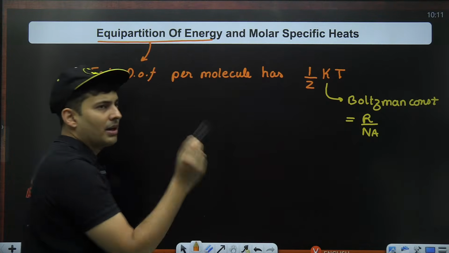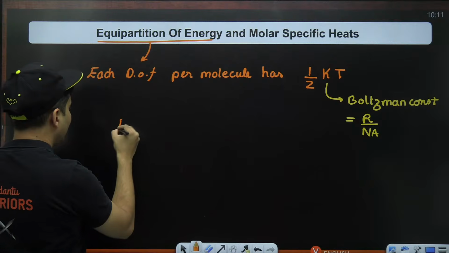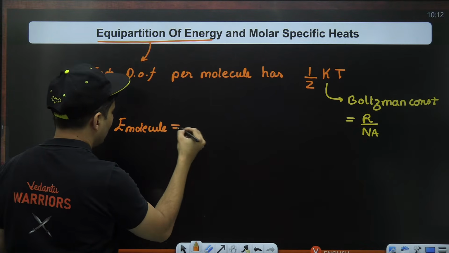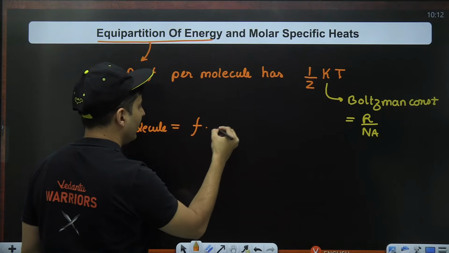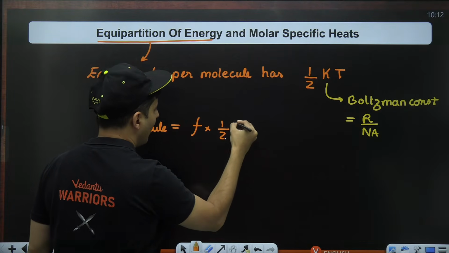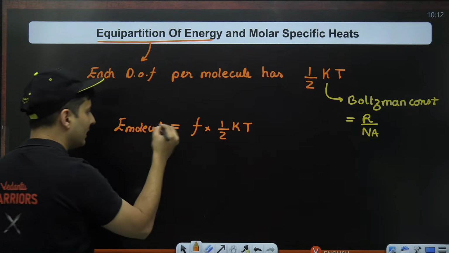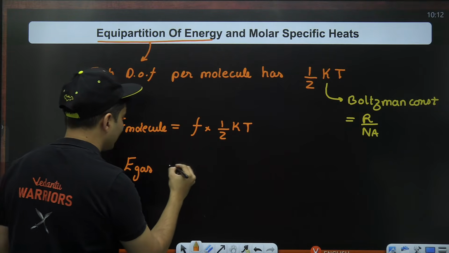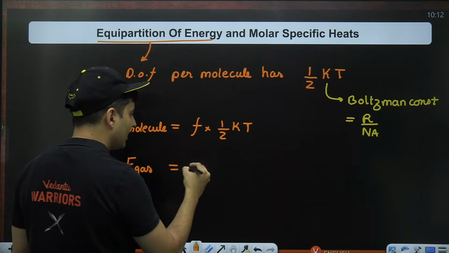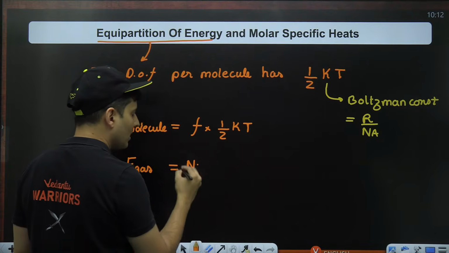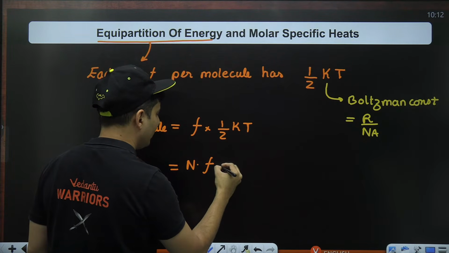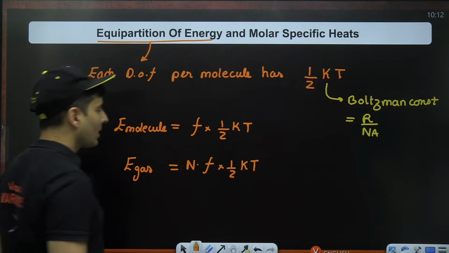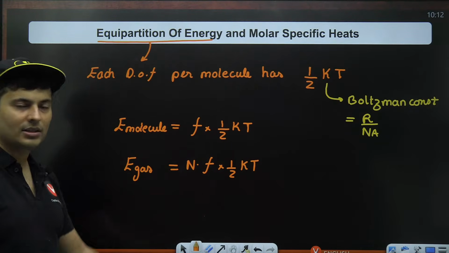So if this is per molecule, the energy of a molecule, because it will have f degrees of freedom, is f multiplied by half kT. But if you talk about the total energy of a gas, that will be nothing but the number of molecules in that gas times f times half kT. That is what it is.